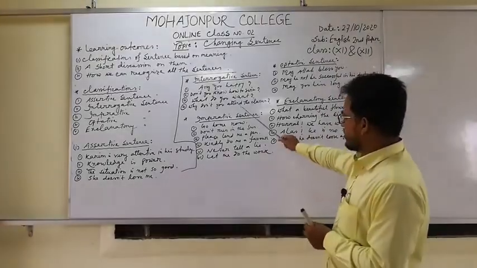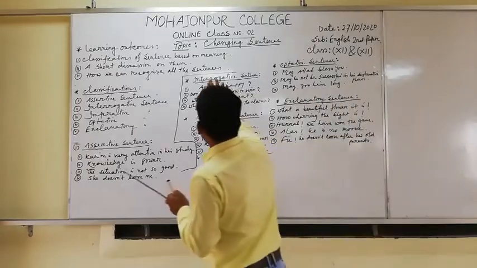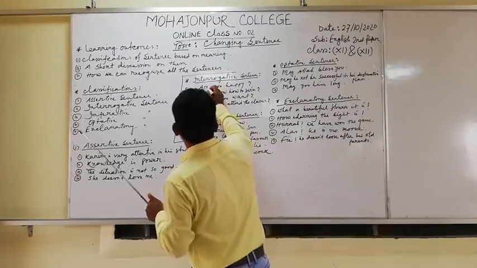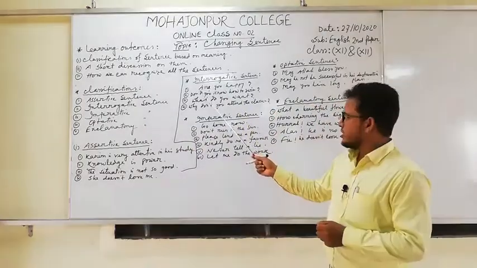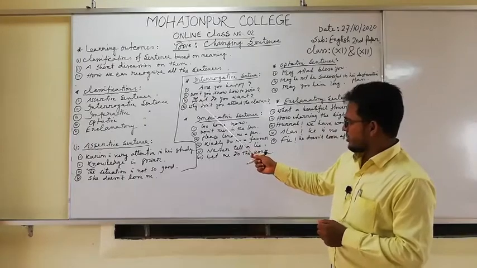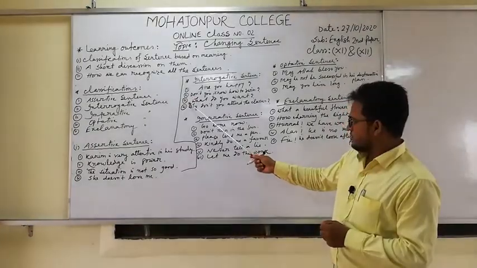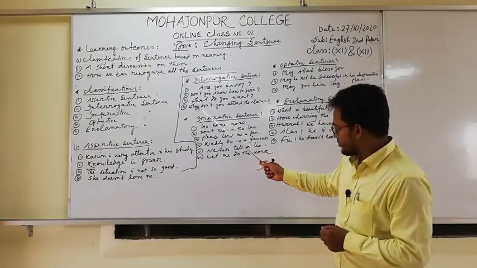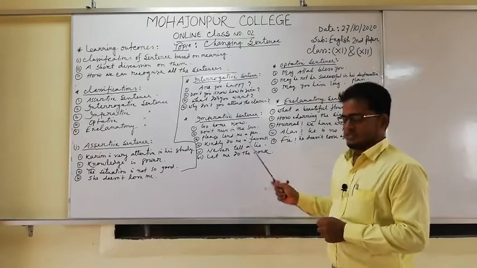Just look at these sentences. Here there is an auxiliary verb in number 1, in number 2 there is another auxiliary verb, do, in the third one there is a WH word here, and in the fourth one there is a WH word here.